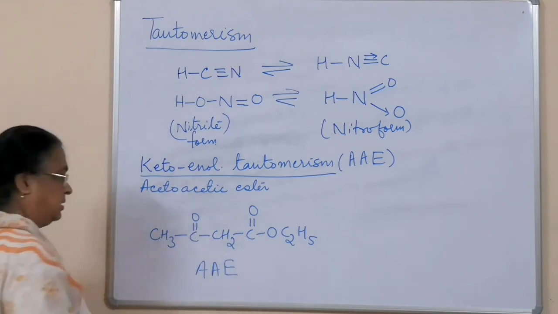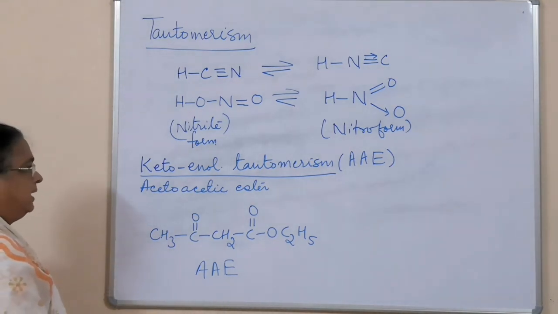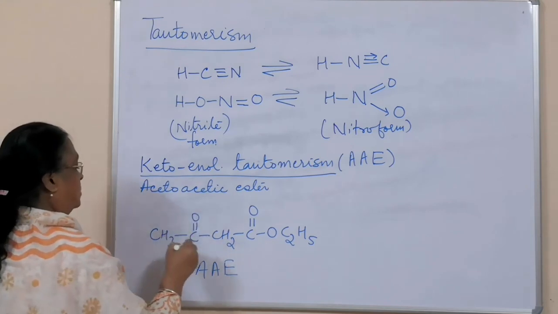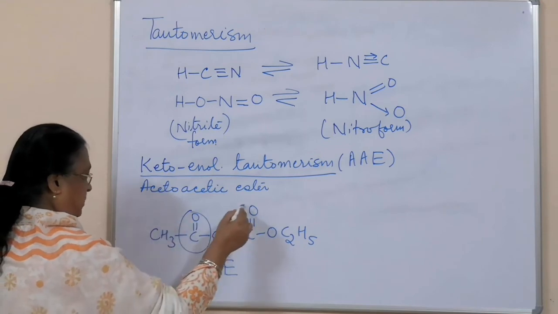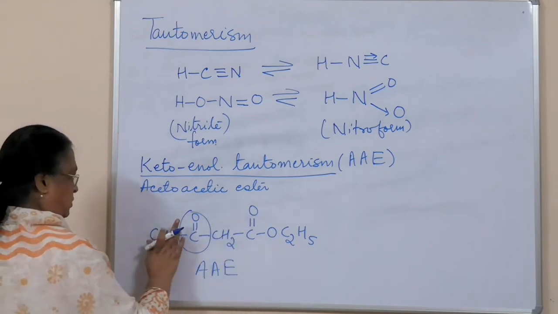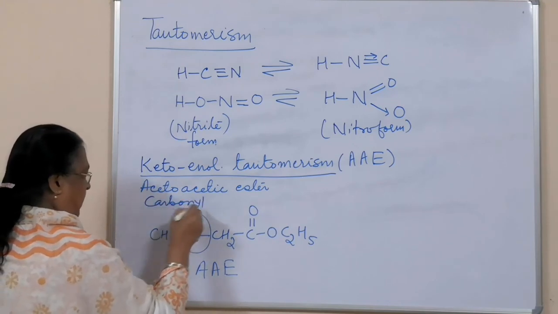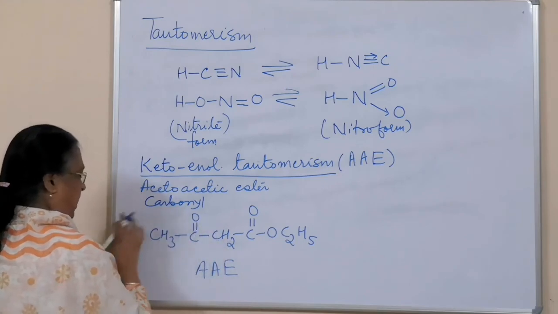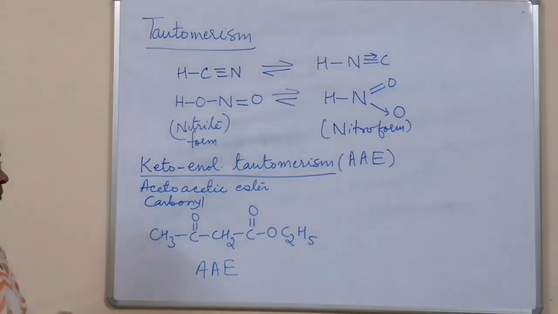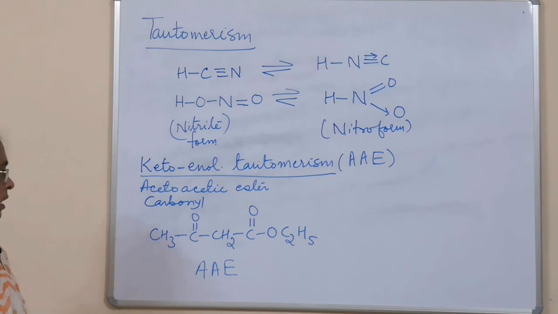This is AAE, acetoacetic ester. Here the important thing to learn and remember is that any compound which has this group is called a carbonyl group. If you see a carbonyl group in any compound, then there may be, and I am saying maybe, the possibility of tautomerism.